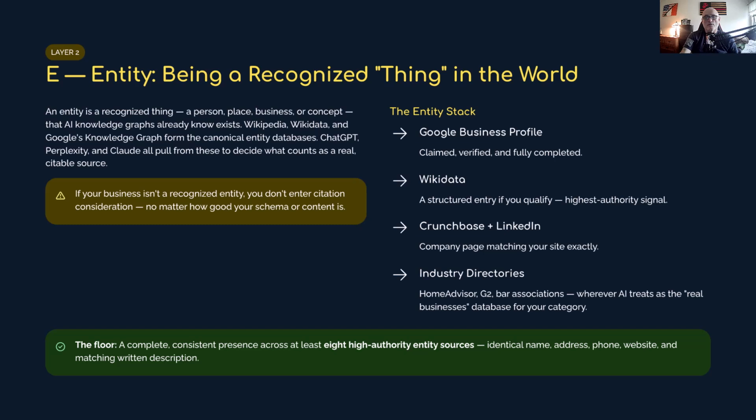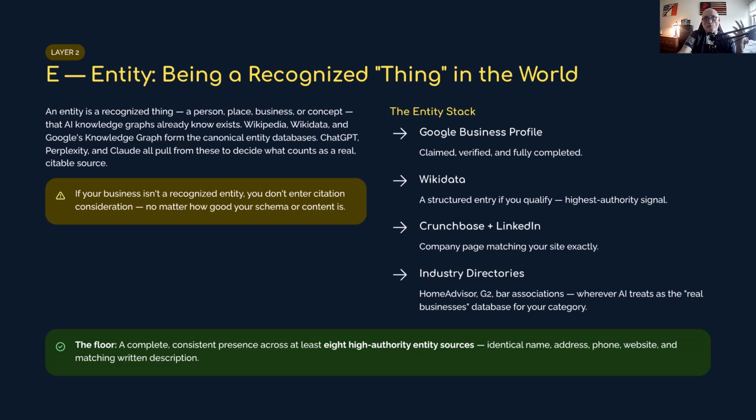Building entity strength means showing up in places AI engines treat as entity sources of truth. Google Business Profile, claimed and fully filled out. A Wikidata entry if you can get one. Crunchbase, and a LinkedIn company page that matches your site.